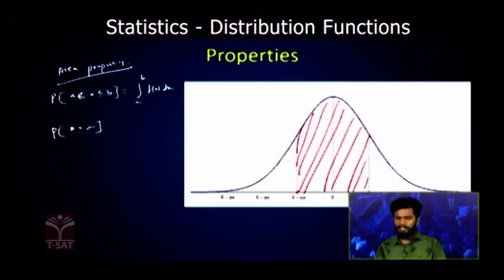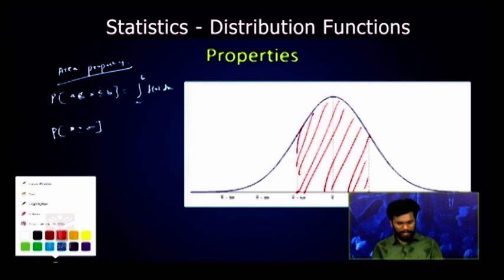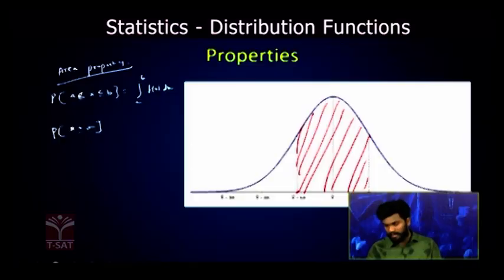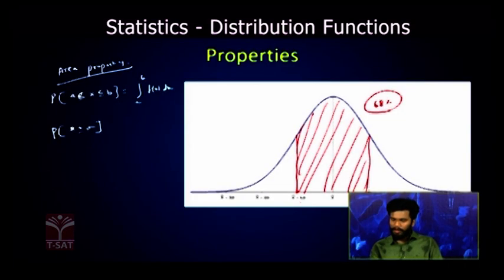Why are we being very specific about this? The percentage of data that is covered within these limits is almost 68%. So 68% of the data of the normal distribution will be lying between x bar minus sigma and x bar plus sigma.